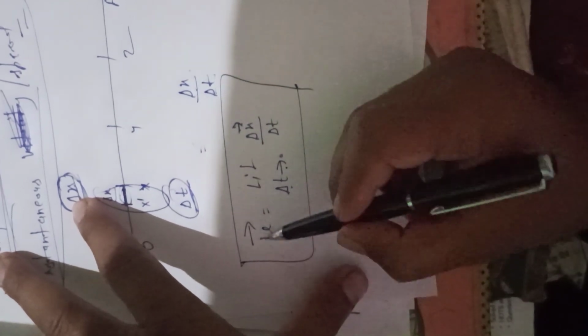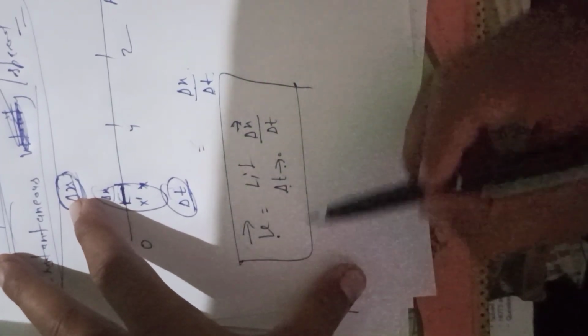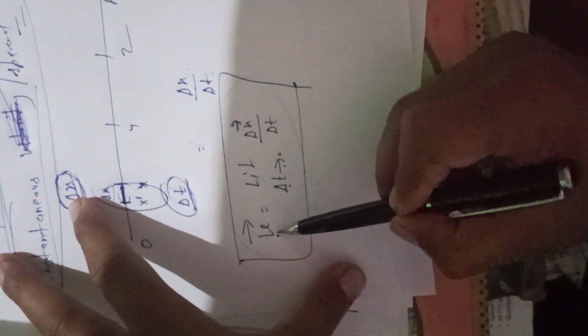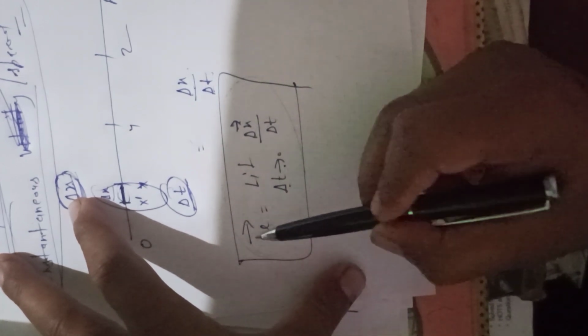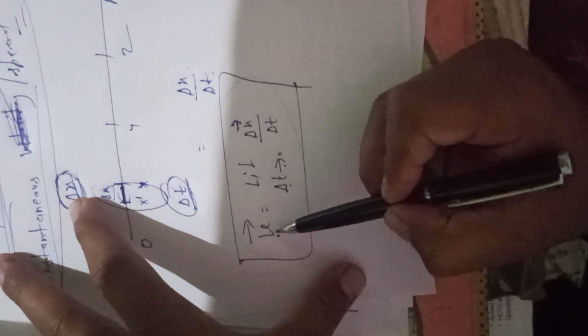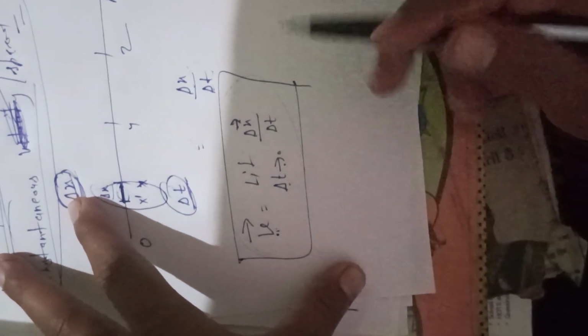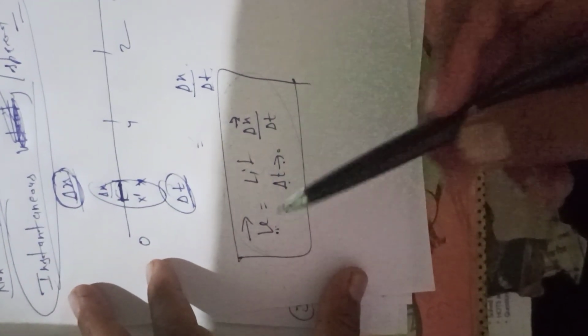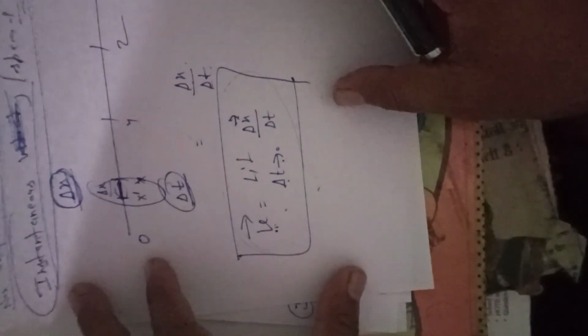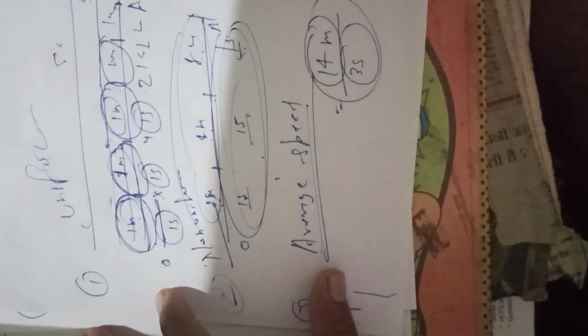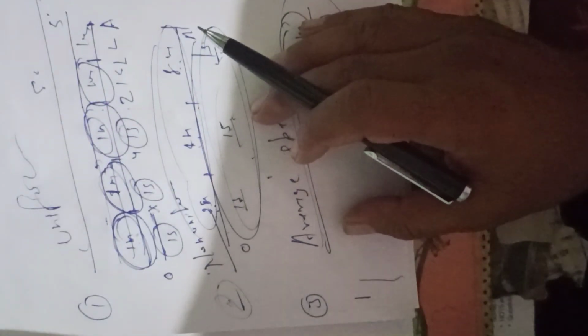But here, if a vector arrowhead is used on delta x upon delta t, then you can say this is the displacement, and the arrowhead denotes velocity. Then this term becomes the instantaneous velocity. So we have discussed two terms: speed and velocity.